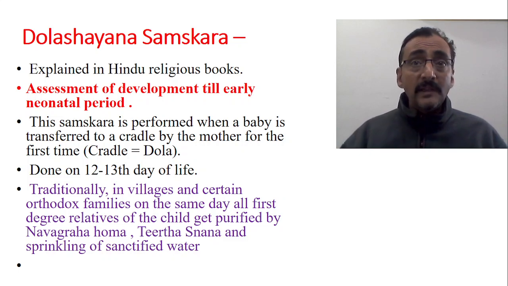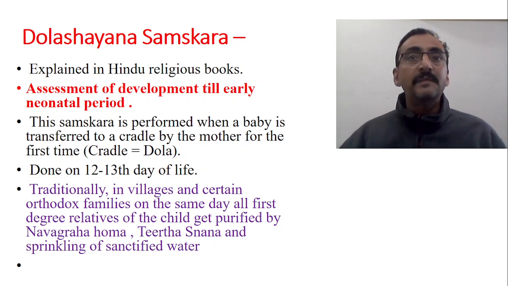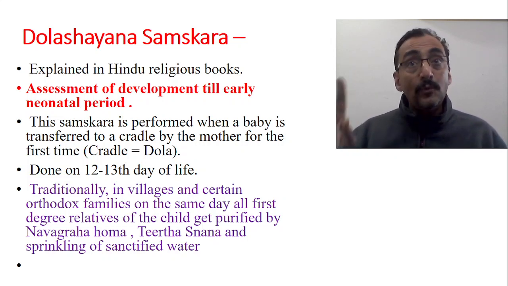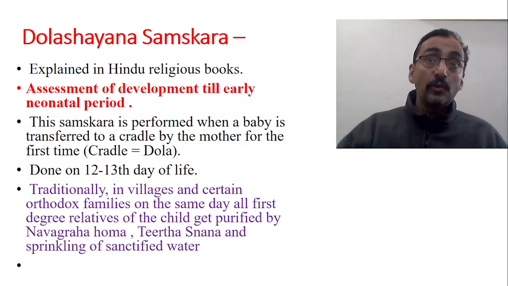Okay, so to maintain the aseptic condition, that's the main issue. In these 12 days, the family members are not even allowed to go outside. It is restricted that family members should not visit any function. Yes, the first 12 days. And again, they should not visit the temple. See, again, the idea is the same. If they visit another function and come back home, the chance of infection is more. They can be the carriers. So for the first 12 days, when the high risk period is going on, don't go anywhere, be in the home only. Only on the 12th day, when the high risk period is over, then go out.